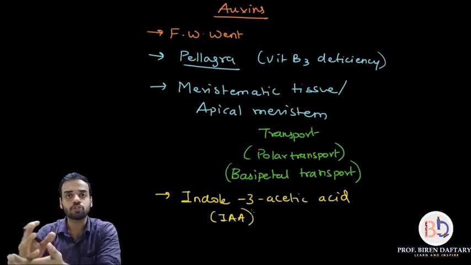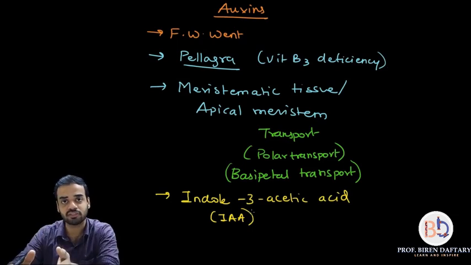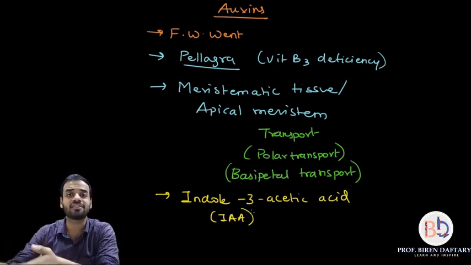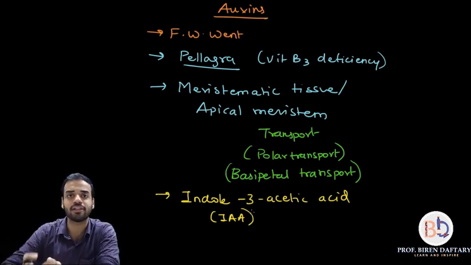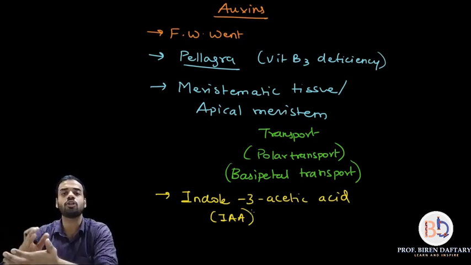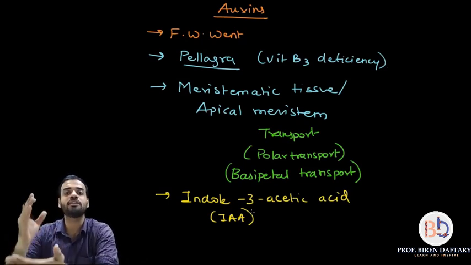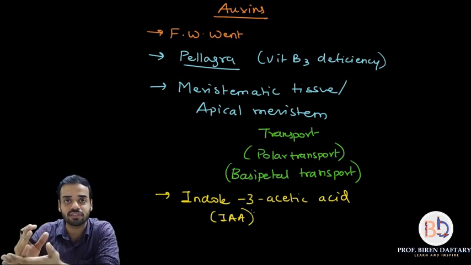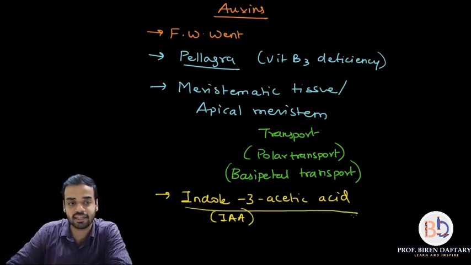Is this clear? So you have to know the examples of auxin. This is a naturally existing auxin. There are other auxins which are synthetically produced or artificially produced in the laboratory. We will come to that later on. So please remember that indole 3 acetic acid is the most common and most beneficial naturally occurring auxin present in plants. So you have to remember this word. I will again underline it: indole 3 acetic acid.